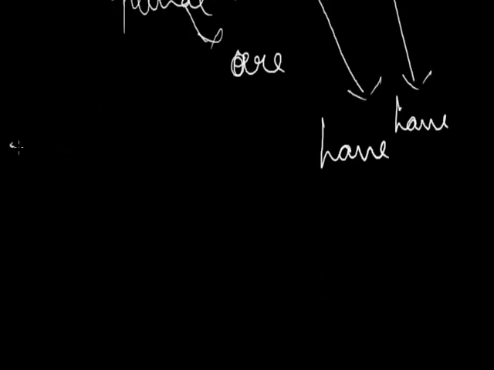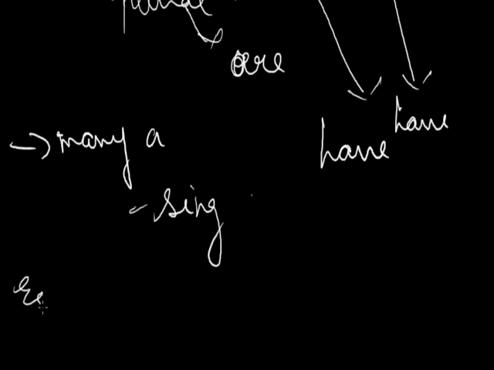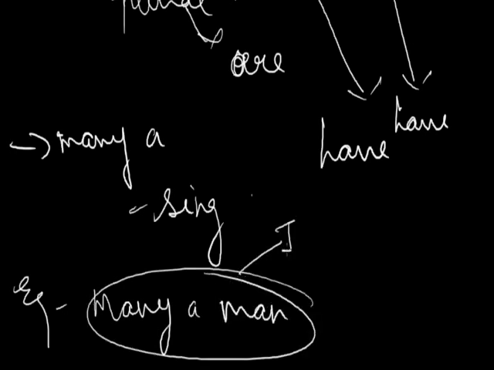On the other hand, if we have "many", the verb will be plural, but if we have "many a", the verb will be singular. For example, many a man, because here we are talking about an individual.